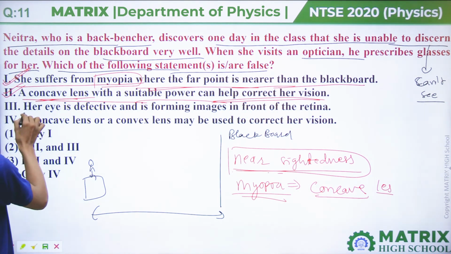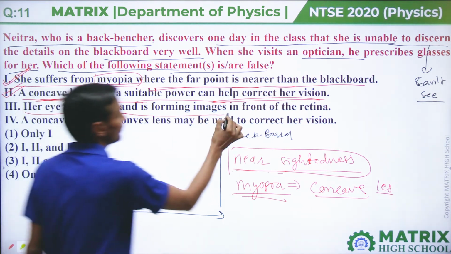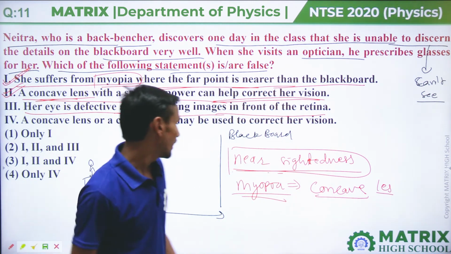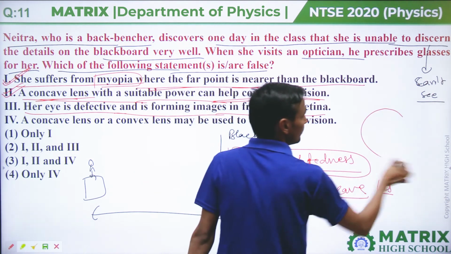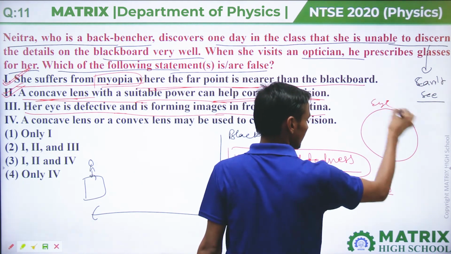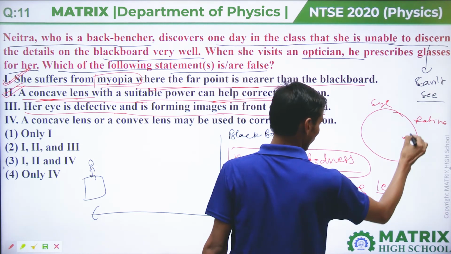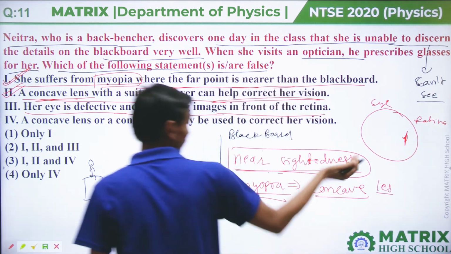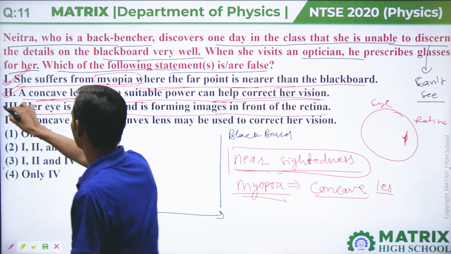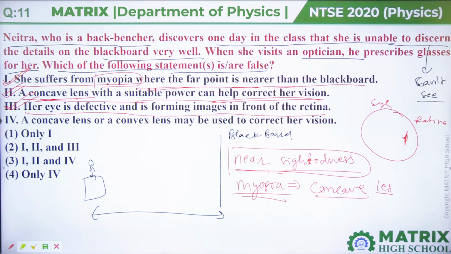Third option: her eye is defective and is forming image in front of the retina. In nearsightedness, the image is formed in the eye, this is the retina, and the image is formed before the retina, or in front of the retina. So the third option is also correct, true.